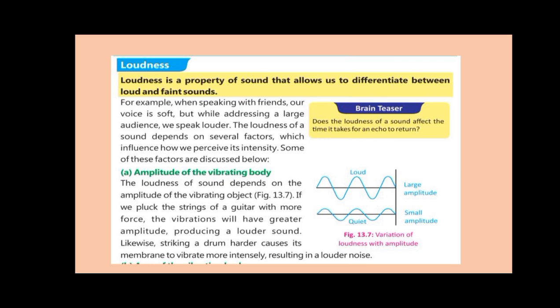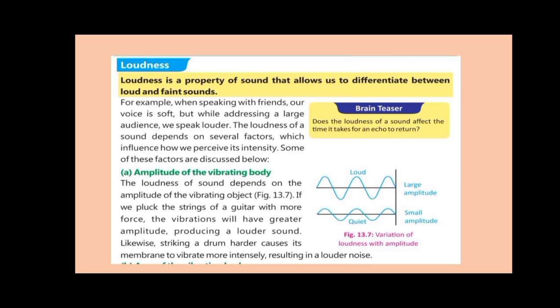Before discussing the amplitude of a vibrating body as a factor of the loudness, we have to know about the amplitude. What is amplitude? Amplitude is basically the maximum displacement of a vibrating body from the mean position to its extreme position. तो एक वाइब्रेट करते हुए ऑब्जेक्ट का अपनी रेस्ट पोजीशन से अपने मैक्सिमम हाइट या लोएस्ट हाइट पे जो मैक्सिमम डिस्प्लेसमेंट होता है उसे हम उसका एम्पलीट्यूड कहते हैं. तो किसी भी वाइब्रेटिंग बॉडी का अगर एम्पलीट्यूड इंक्रीज कर दिया जाए तो उसका लाउडनेस भी इंक्रीज हो जाती है. सो वी कैन से दैट लाउडनेस इज डायरेक्टली रिलेटेड विद द एम्पलीट्यूड. As the amplitude of a vibrating body increases, the loudness will also increase. And similarly, if the amplitude is decreasing, the loudness will also decrease.